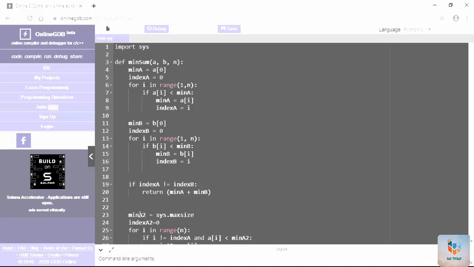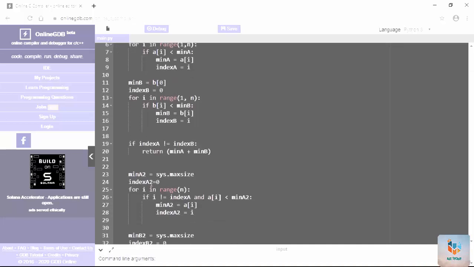So if minimum of A2 is equal to system dot max size, index of A2 is equal to 0. So here we will check the condition. If i is not equal to index of A and A of i is less than min of A2, then minimum of A2 is equal to A of i and index is i.